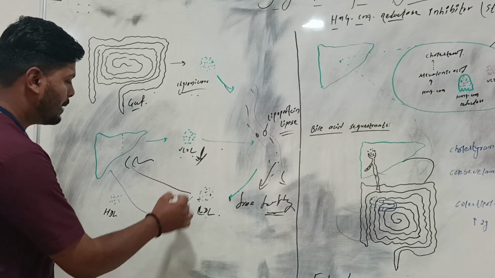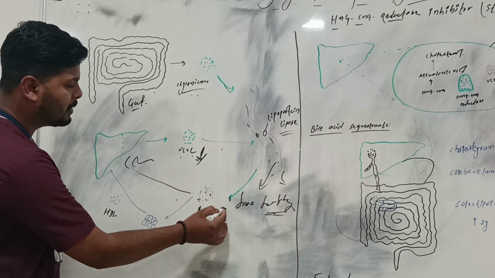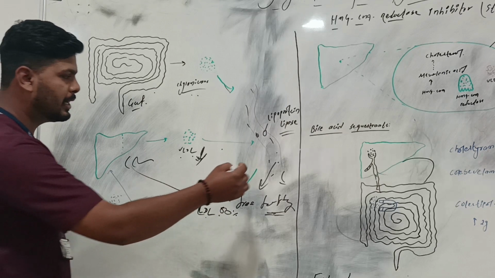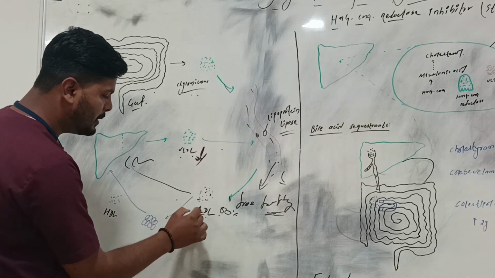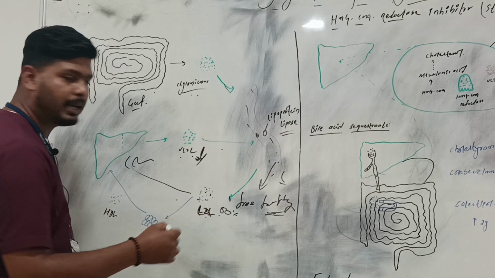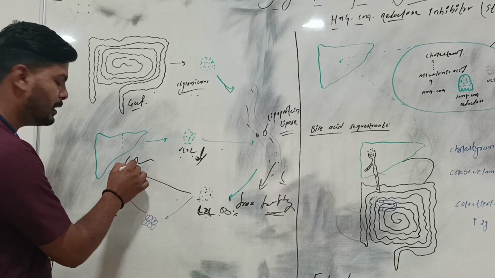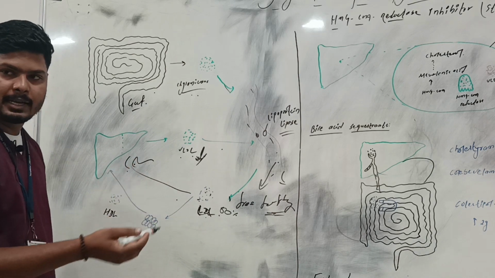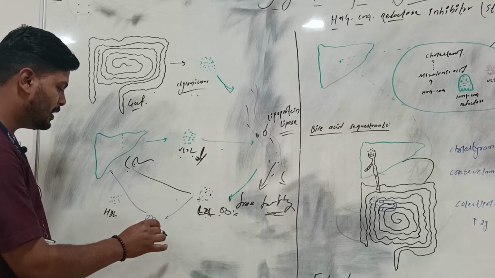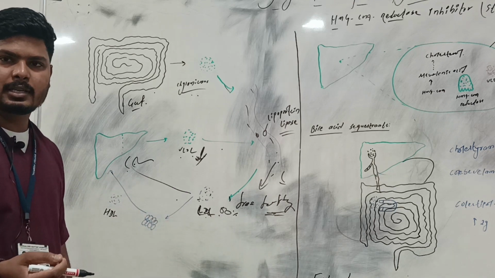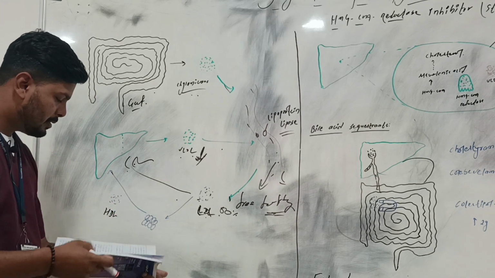A maximum amount, like 50% of the cholesterol, will get decreased in VLDL, and the remaining amount, a huge amount like 50%, will be in the LDL. It will transfer to the liver, and the remaining cholesterol and some amount of proteins will remain in the HDL form.